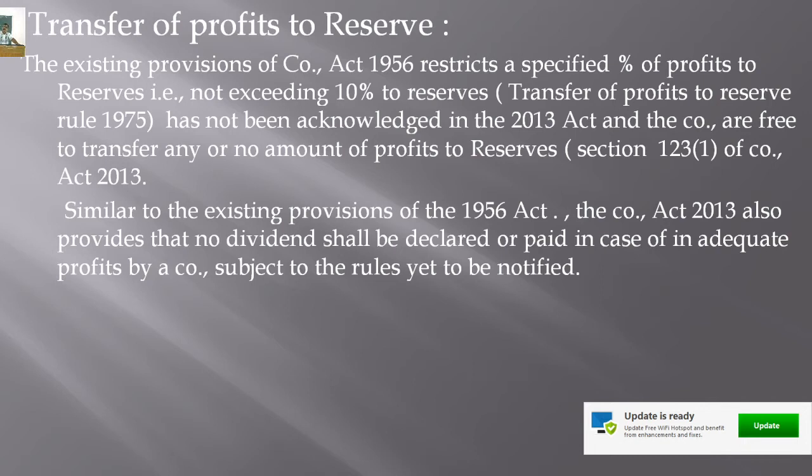Because in the new Act of 2013, there is no compulsion to transfer any amount from the profits to the general reserve. It is not compulsory. Therefore, the company may transfer any amount, or the company need not transfer any amount to general reserve, right? And also, the 2013 Act states that in case of inadequate or insufficient profit, the company may declare dividend, or may not declare dividend also. The rules are yet to be notified.